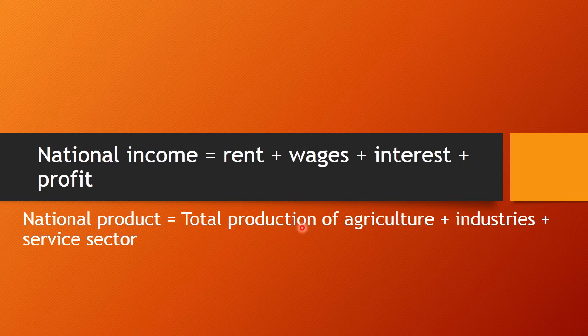So national income we can summarize as rent plus wages plus interest plus profit, and national product we can summarize as total production of agriculture plus industry plus service sector.